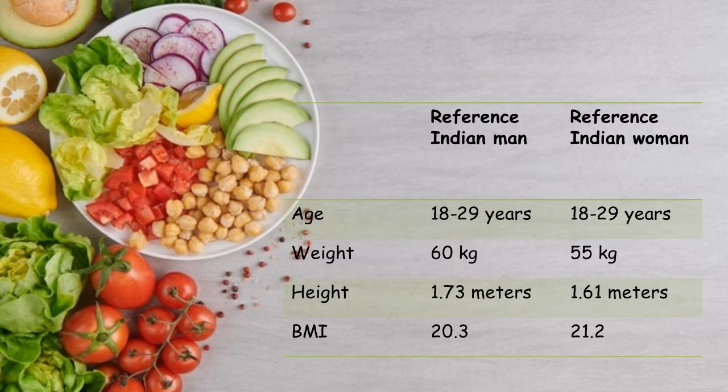Then comes a most important question, reference Indian man and reference Indian woman. Both belong to the same age category, 18 to 29 years. Weight is 60 kg for man and 55 kg for woman. Height is 173 centimeters or 1.73 meters for man, and 161 centimeters or 1.61 meters for woman. BMI is 20.3 for man and 21.2 for woman. Try to memorize all these values. These are more important and can be asked as direct questions.